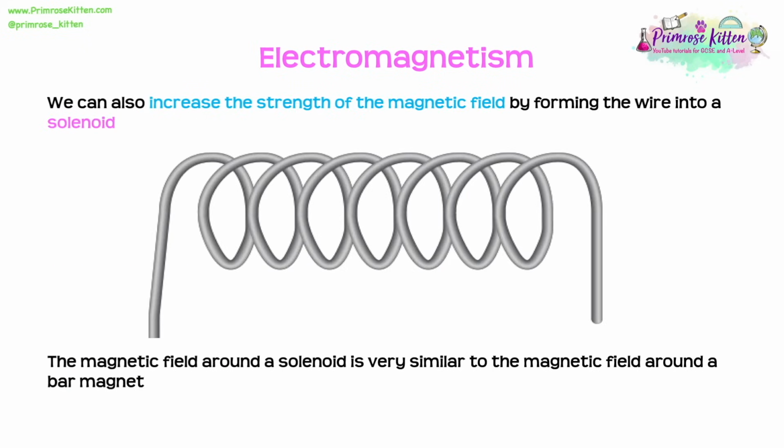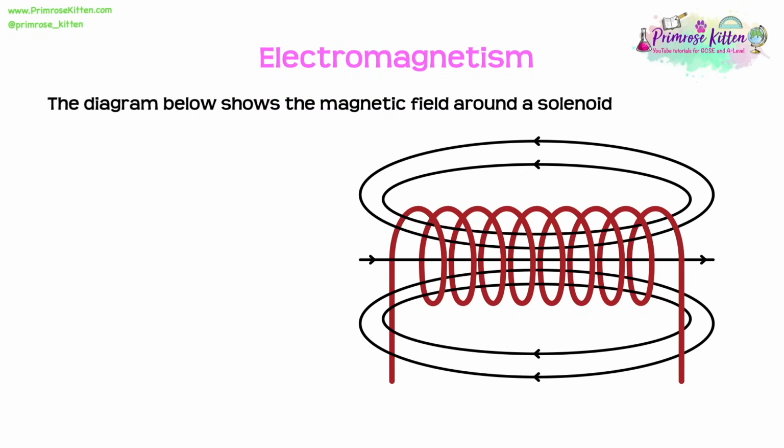We can also increase the strength of the magnetic field made by a wire by curling it into a solenoid, which looks just like this. The magnetic field around a solenoid actually ends up being very similar to the magnetic field around a bar magnet. The diagram here shows what that magnetic field around a solenoid looks like.